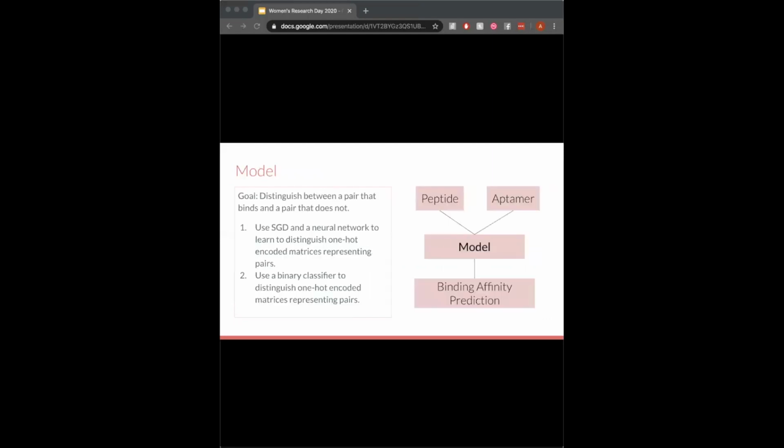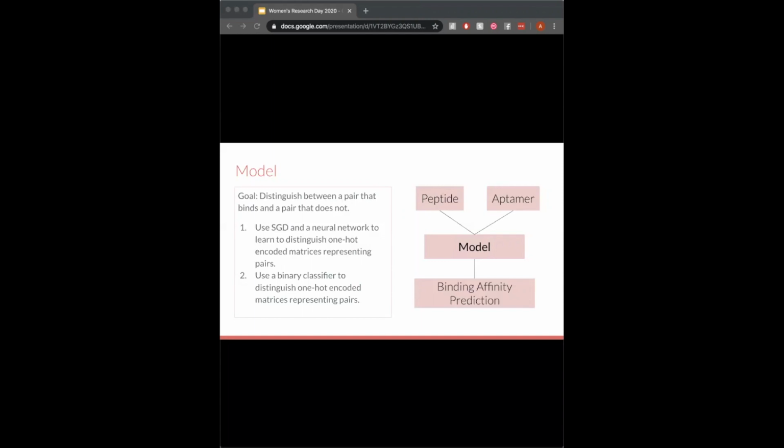The goal of our initial model is to distinguish between a pair that binds and a pair that does not. As you can see on the right, the input is a peptide and aptamer, and the model outputs a binding affinity prediction, which is some measure of whether the pair binds. The output is a score that doesn't have anything to do with empirical binding affinity measures. If we can perfectly distinguish between a pair that binds and a pair that does not, we've solved our initial problem. So far, we've tried two model structures.